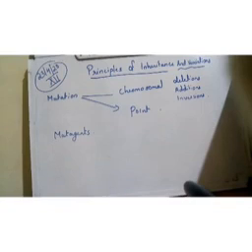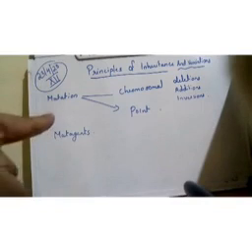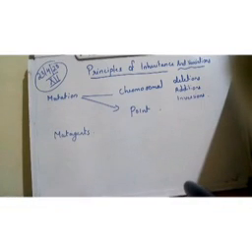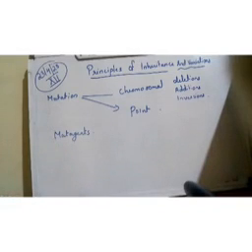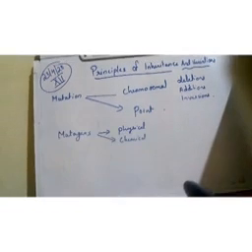Another important reason for variation is mutation. Any agents that cause mutation are known as mutagens. Mutagens can be physical factors or chemical substances.